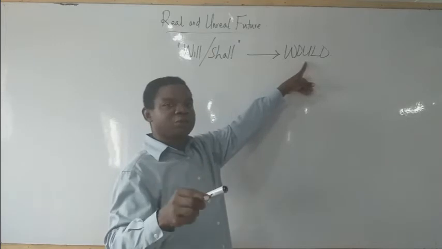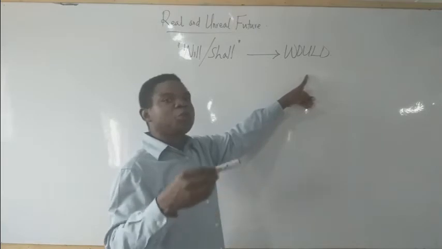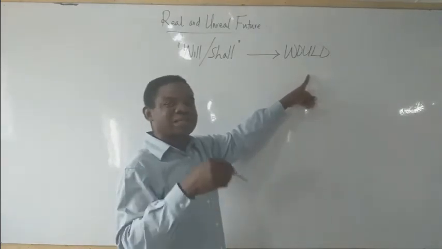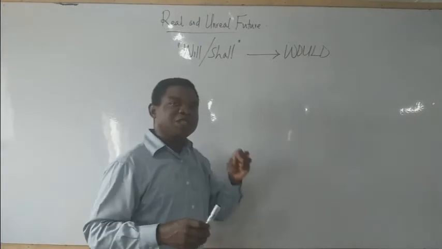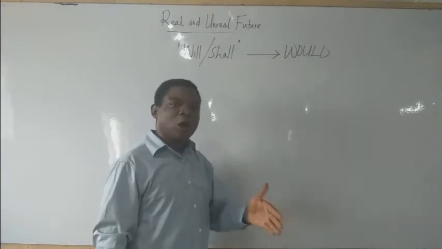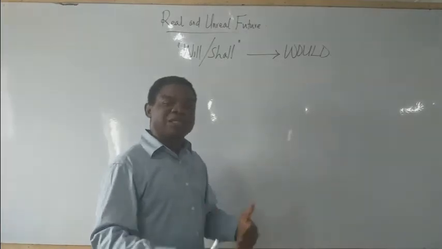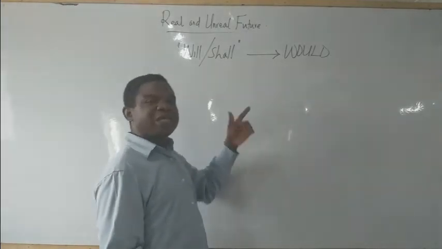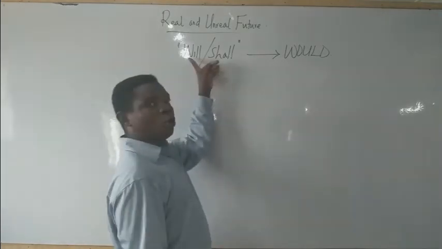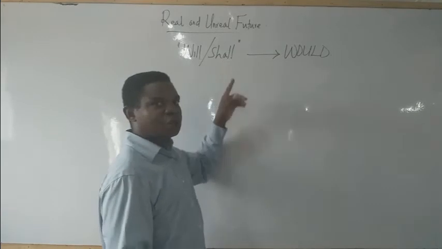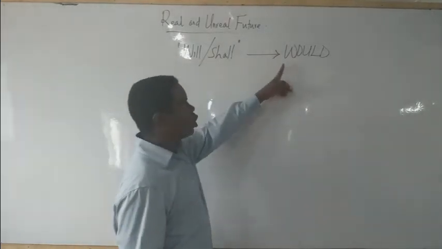But an action that has the possibility or probability of occurring in the future is represented with the present tense form of modal auxiliary verbs, which are will and shall. So for real future we use will and shall. For unreal future we use would.